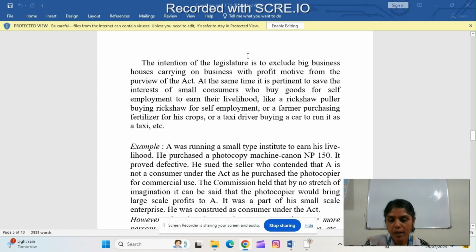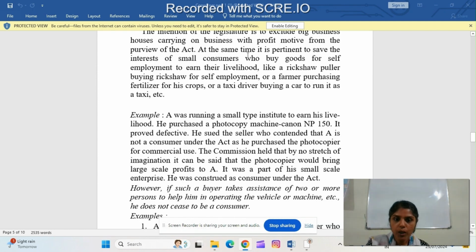Let us move to an example. A was running a small type institute to earn his livelihood. He purchased a photocopy machine, Canon NP150. It proved defective. He sued the seller who contended that A is not a consumer under the Act as he purchased the photocopier for commercial use. The Commission held that by no stretch of imagination it can be said that the photocopier would bring large-scale profits to A. It was a part of a small-scale enterprise. He was construed as a consumer under the Act.